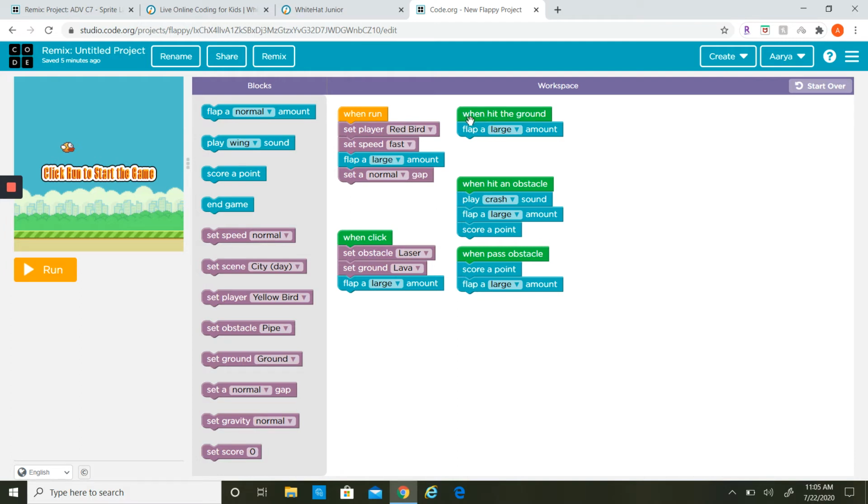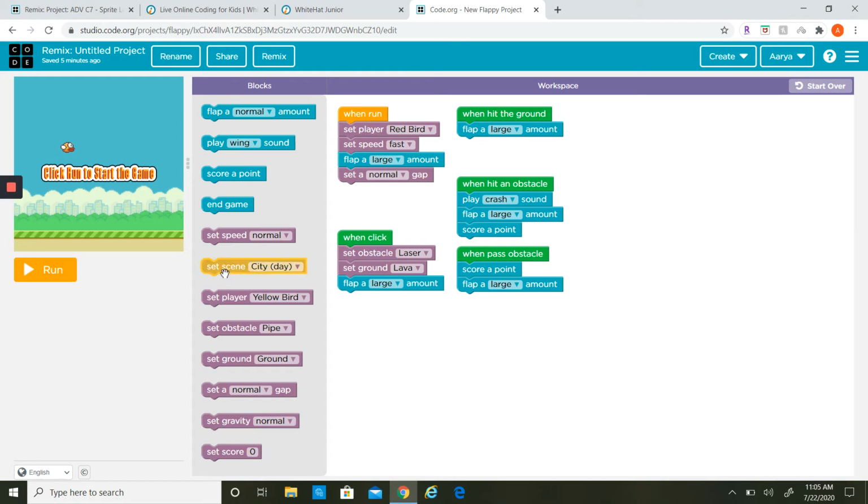Then, when hit the ground, flap a large amount so it would get up. Then, when hit an obstacle, play a crash sound, flap a large amount, and score a point. When pass an obstacle, score a point, and flap a large amount.